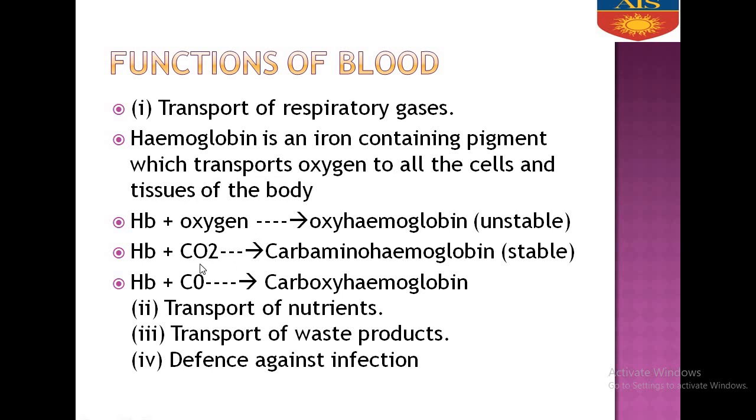When hemoglobin combines with carbon dioxide, it forms carbaminohemoglobin, which is a stable compound. Okay, so that they cannot extract it. The cells cannot extract carbon dioxide because it is harmful for our body. Now, when hemoglobin combines with carbon monoxide, it forms carboxyhemoglobin. So, it transports respiratory gases, it transports nutrients, it transports waste products, it acts as a defense against infection.